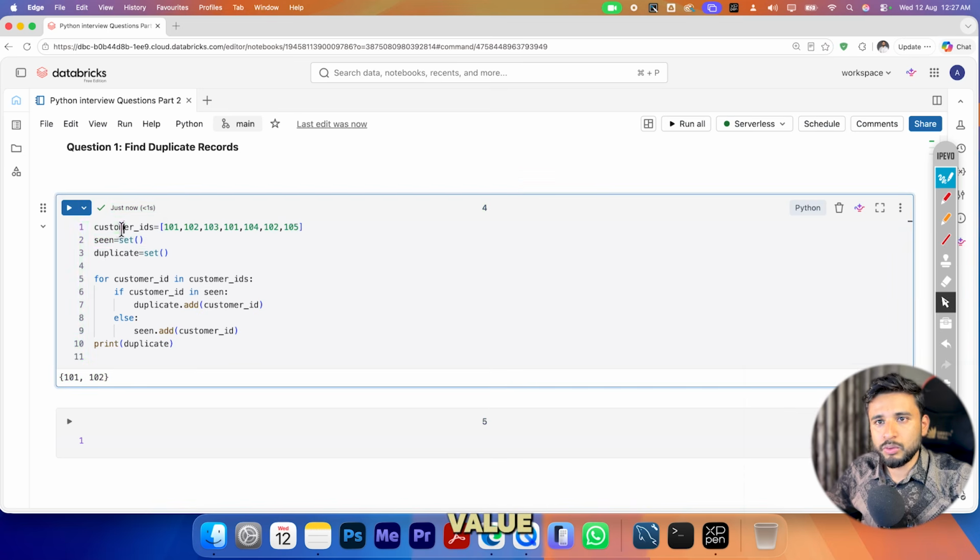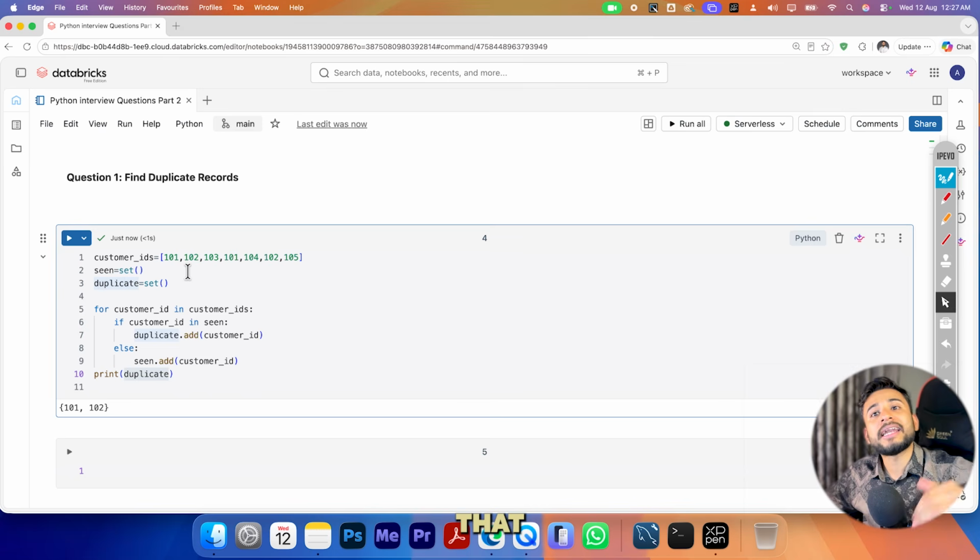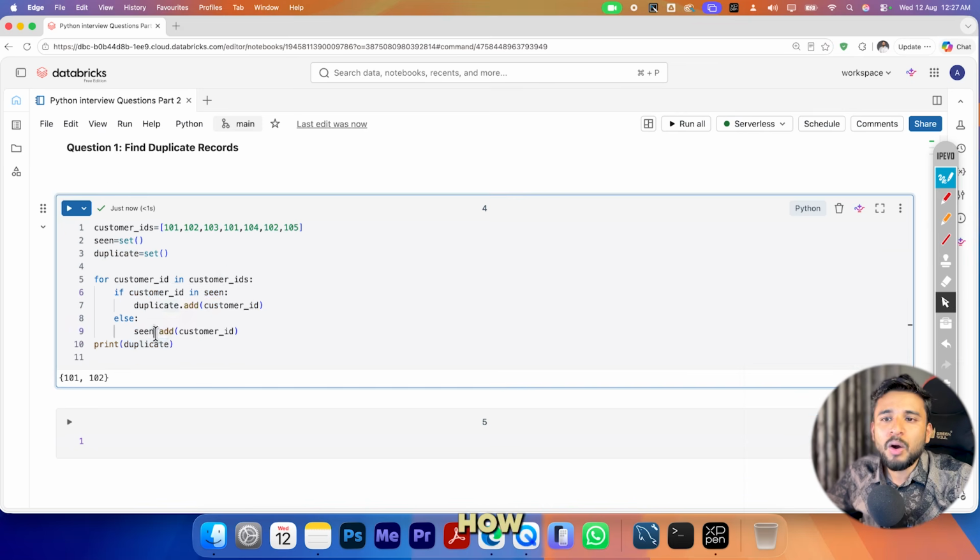Suppose you print the seen type of values, what will it show? It will show all the values, the non-duplicate values as well. And if you want to print only the duplicates, I want the values that are duplicated. I don't want to remove the duplicates. My scenario is to find out the duplicate values. So this is how I'll find them.